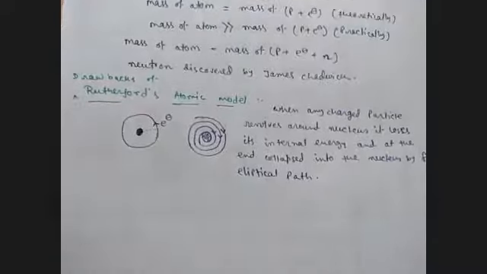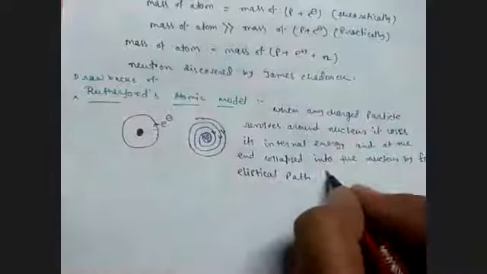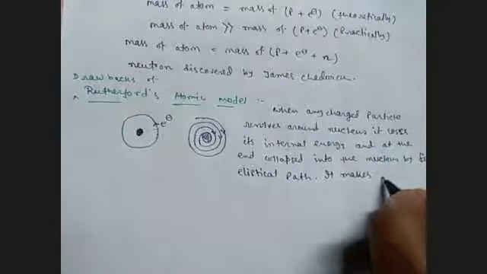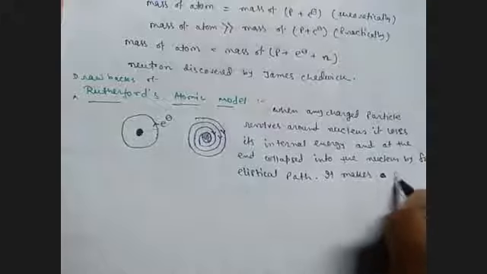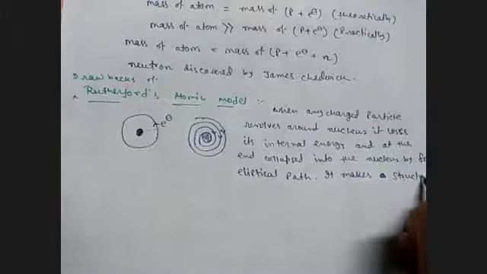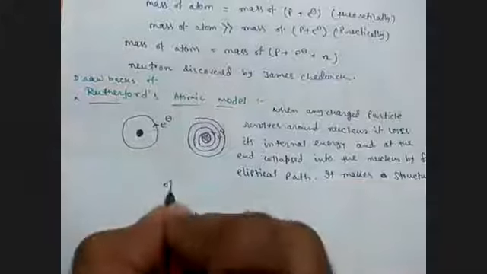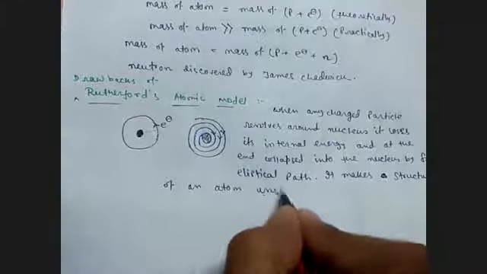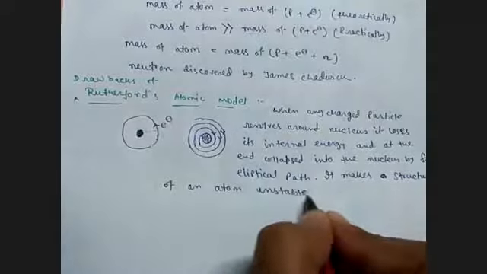It makes the structure of an atom unstable.